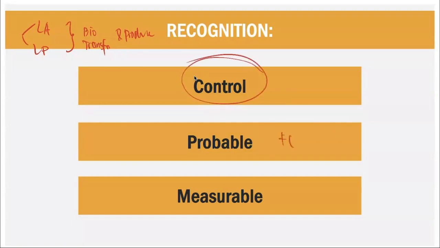Further, there are probable future economic benefits. What is the future economic benefits again? Remember your conceptual framework. And further, you can measure that future economic benefits. So if you control the asset, and it is probable that the future economic benefits will flow to the enterprise, including the measurement of that particular future economic benefits, then we can recognize it. But actually, your main point here, so that you can tell that there is an agriculture, you look if there is a biotransformation.